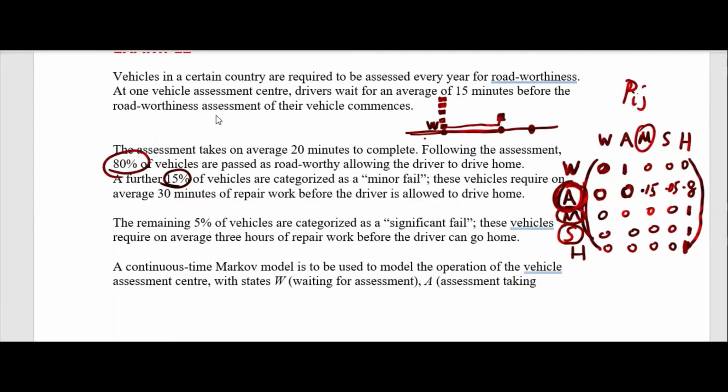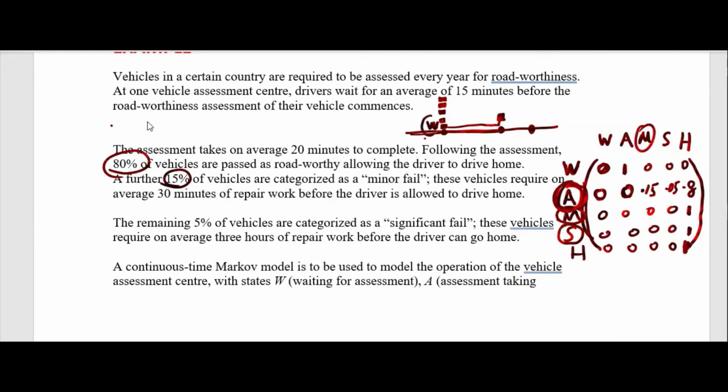When we say today, tomorrow, tomorrow, day after tomorrow, there is a constant time duration. We are not talking about time duration. What we are saying here is, when we talk about capital PIJs, the jump chain probabilities, these are the probabilities when we leave states.